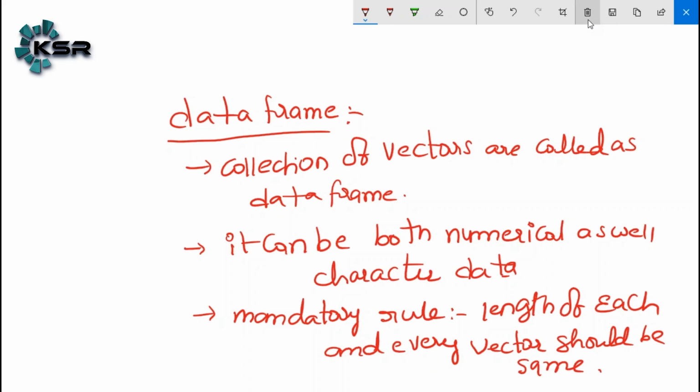It can be both numerical as well as character data.